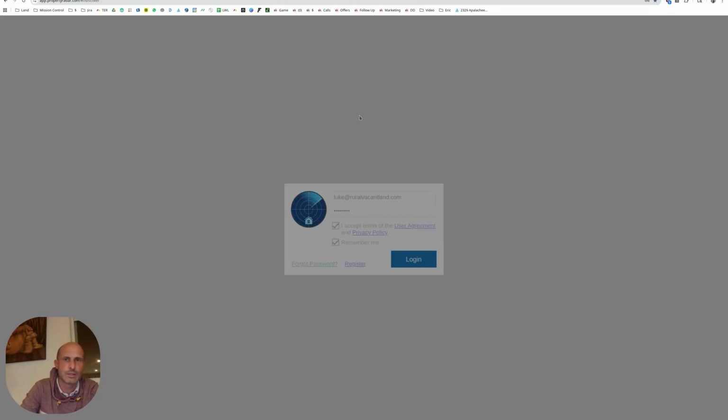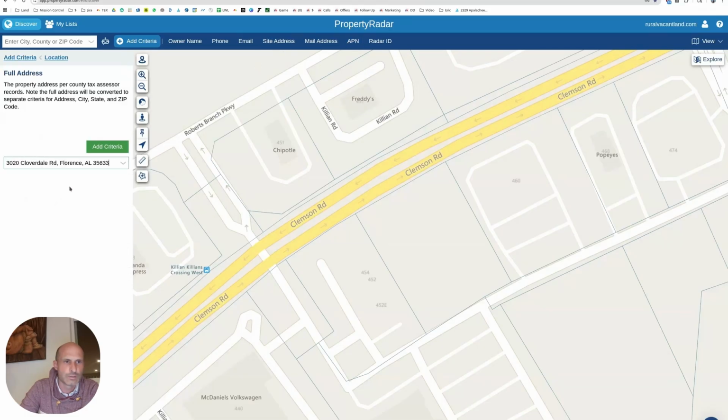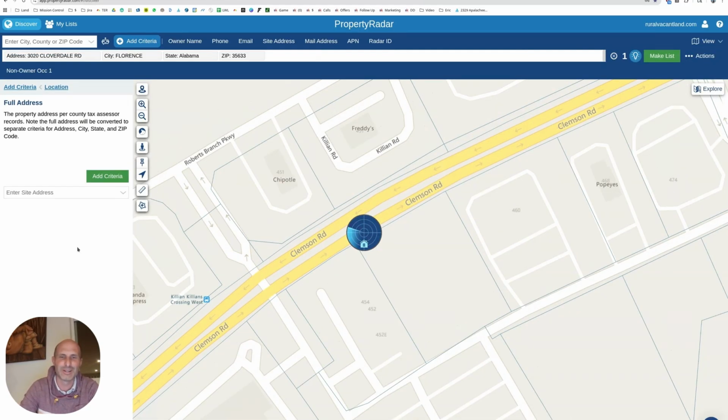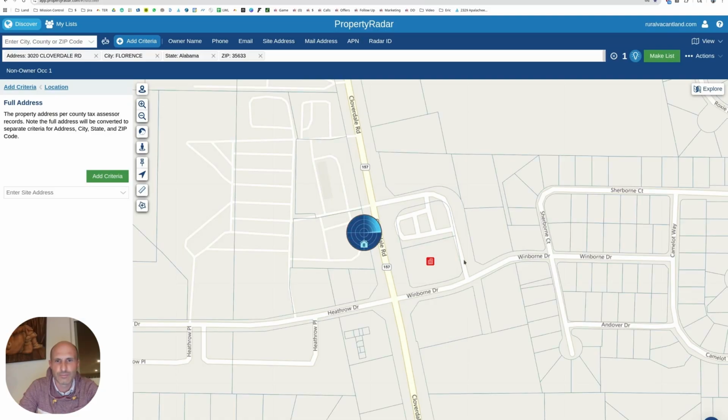So I'm pulling this up, and Property Radar is a website that I like to use because you can look at historical transactions, and I've used them a lot for all kinds of real estate trades, and I'm just used to and familiar with this data set. I've bought 1,000+ properties using data off of here. Buy them at a good price, go sell them for more, keep the spread, go back, do it again. Good data, a bunch of good stuff in Property Radar. Just take it out of county records.